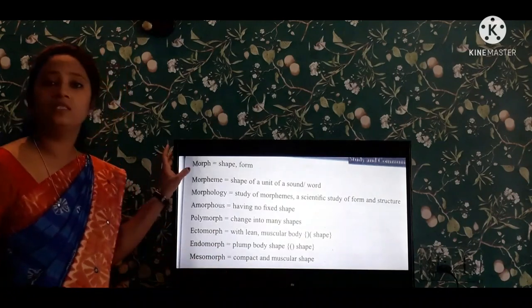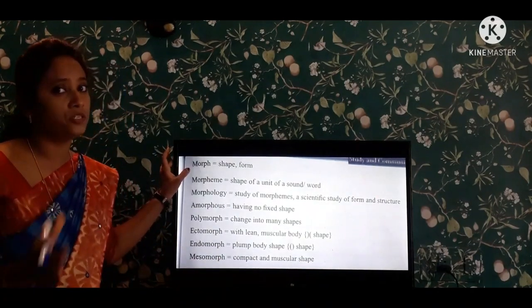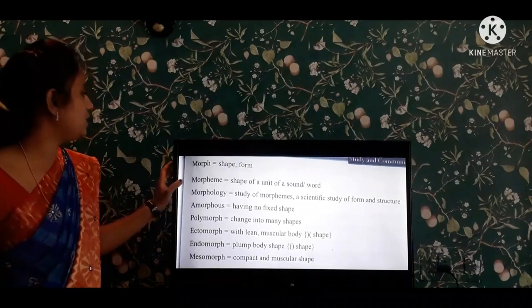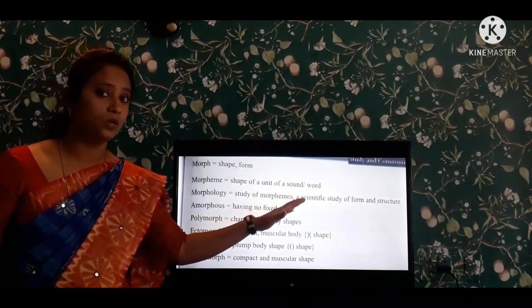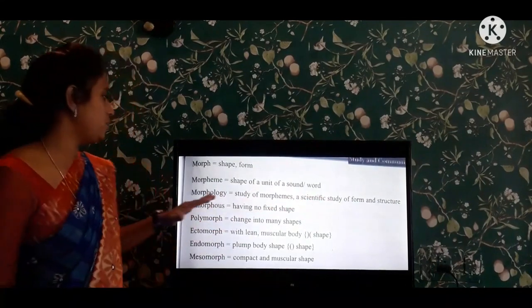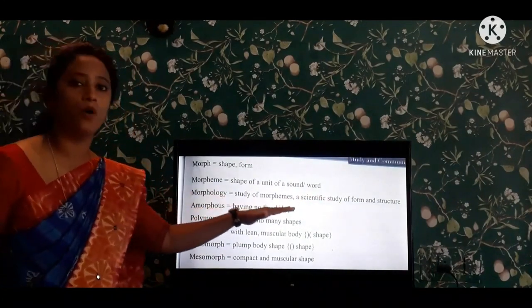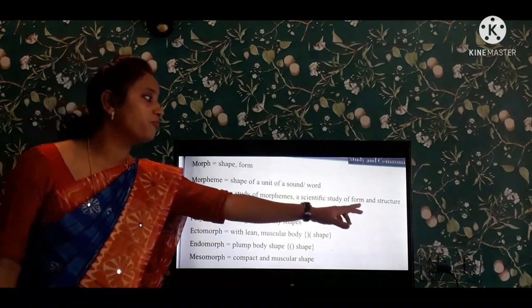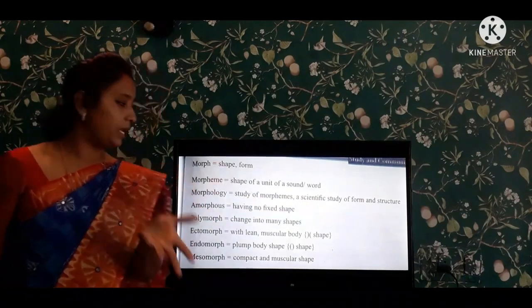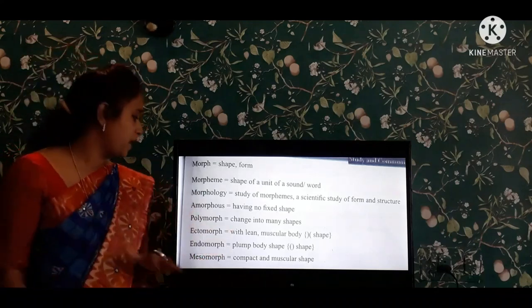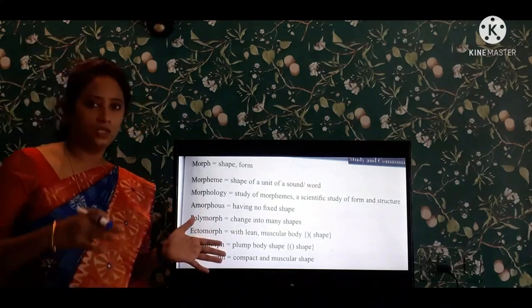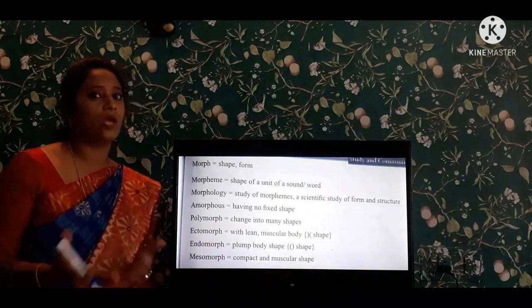See, morph means shape or form. Morpheme, the shape of the unit of sound or word. Next one is morphology, the study of morphemes, the scientific study of the form and structure of a word. Amorphous is having no fixed shape, like an amoeba. And next one is polymorph, which changes into many shapes like a fish. I have given you an example.